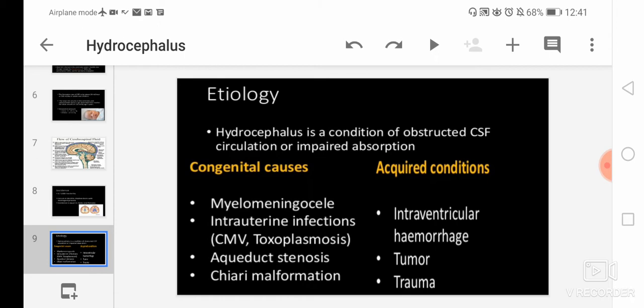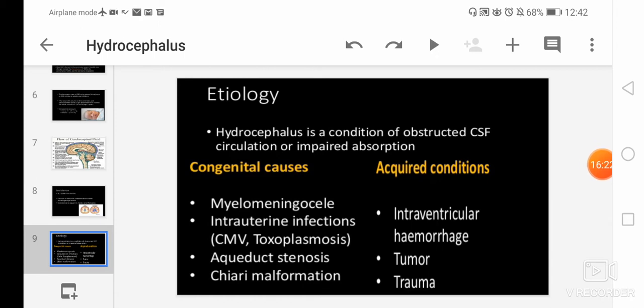If there is any obstruction in the flow of circulation, that results in hydrocephalus, and also impaired absorption. If the cerebrospinal fluid is not absorbed in the correct place, or is not able to be absorbed properly, that condition will also lead to hydrocephalus.